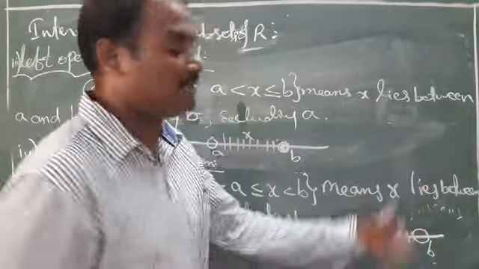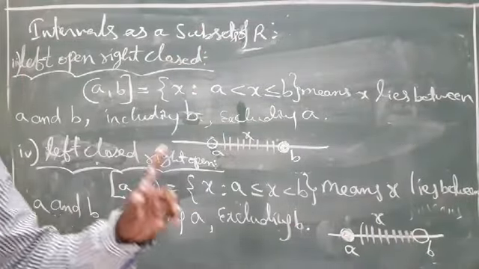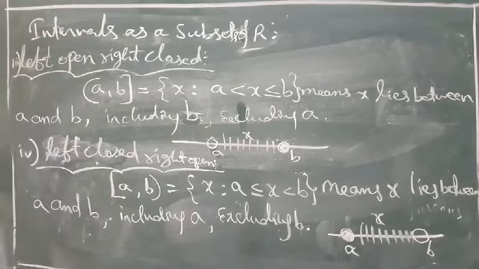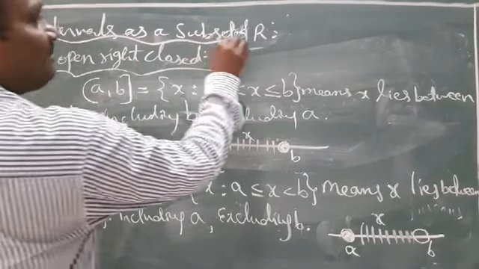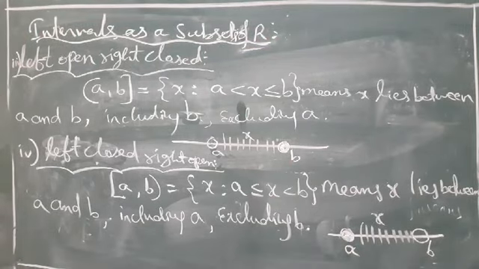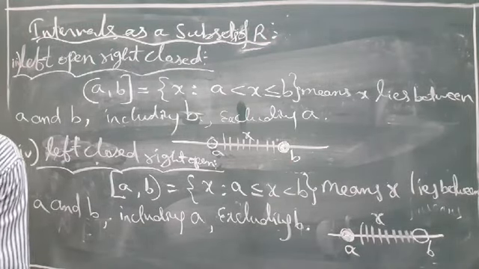So many numbers are there. X lies between A and B, including A, excluding B. This is called intervals as subsets of R. Understand? Yes. Is it clear? Very good.